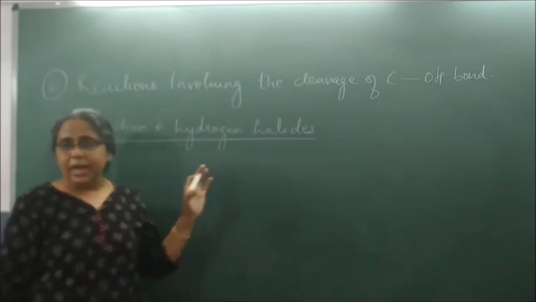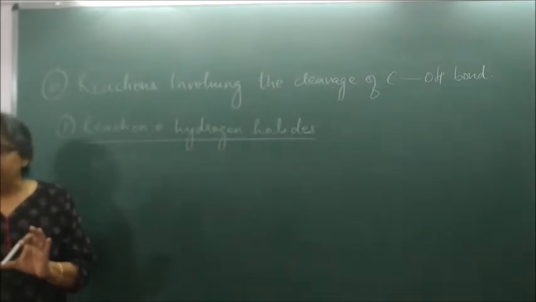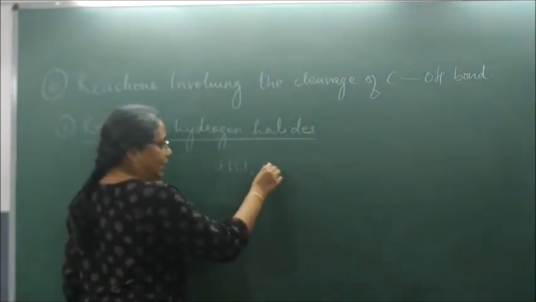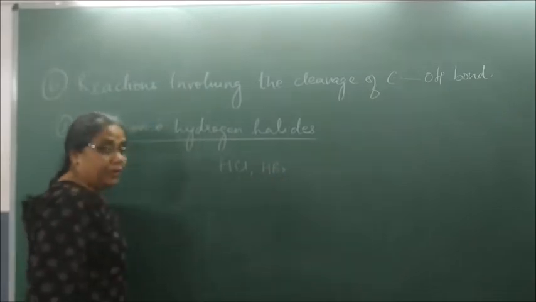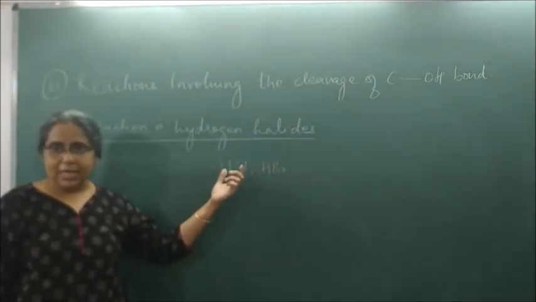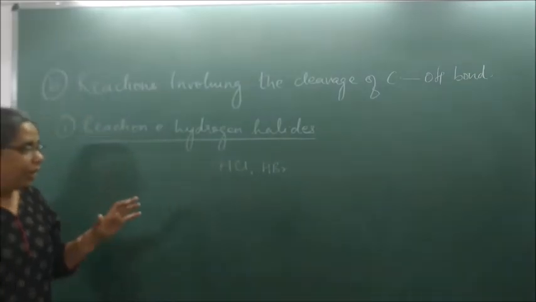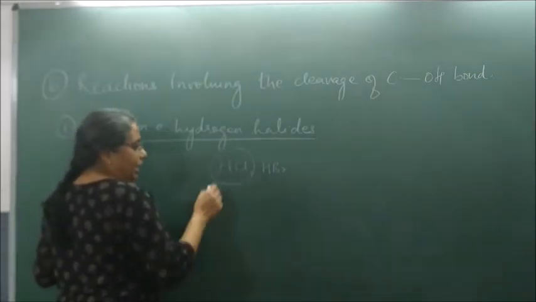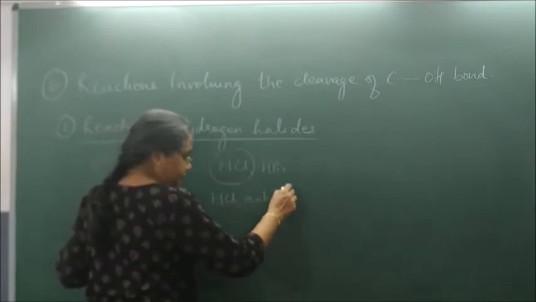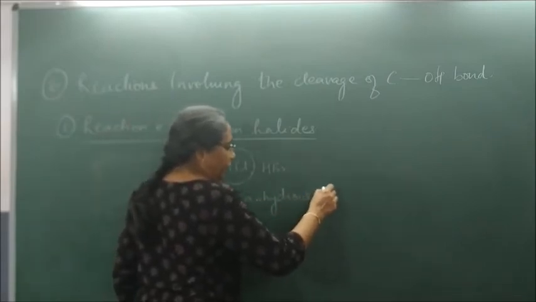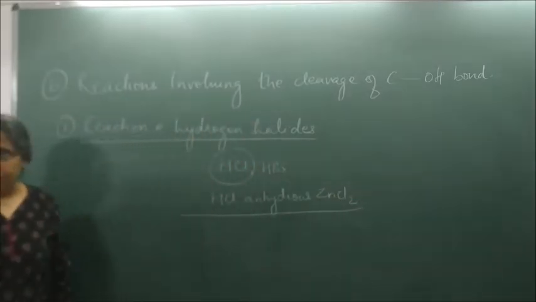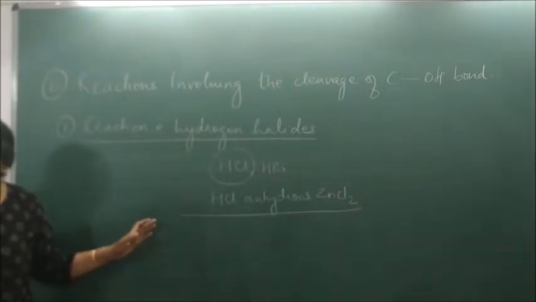Why suddenly am I talking about this? HX means I can use HCl and HBr. Generally we do not prefer HI. So we will use either HCl or HBr. If I use HCl in presence of anhydrous zinc chloride, this is called what reagent?